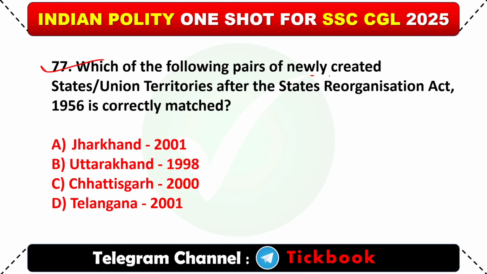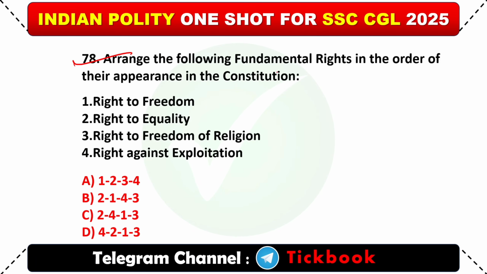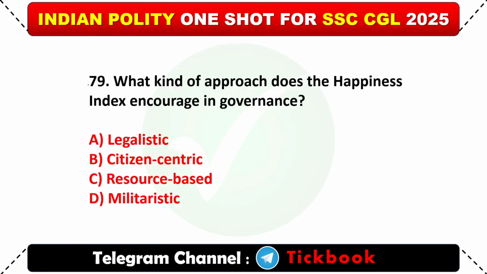77. Which of the following pairs of newly created states or union territories after the States Reorganisation Act 1956 is correctly matched? Option C, Chhattisgarh 2000. 78. Arrange the following fundamental rights in the order of their appearance in the Constitution. Option B, 2143. 79. What kind of approach does the happiness index encourage in governance? Option B, citizen centric.